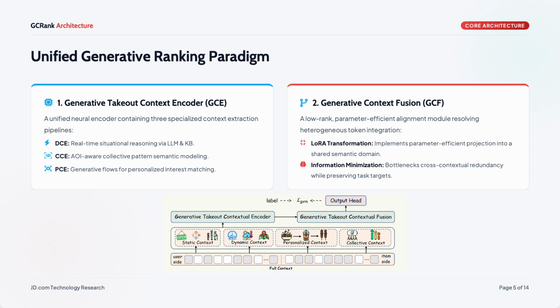The second is the Generative Context Fusion module, the GCF. It uses a low-rank parameter-efficient transformation to project the heterogeneous context tokens into a shared semantic space, reducing redundancy while preserving the task target. Together, they form one unified generative ranking pipeline.